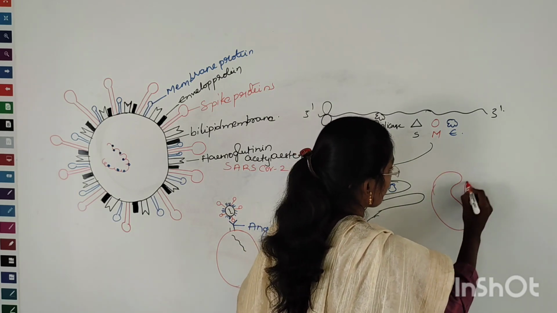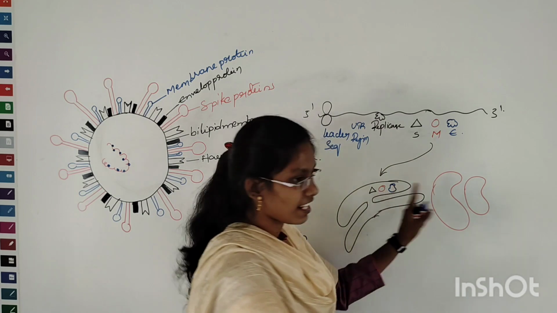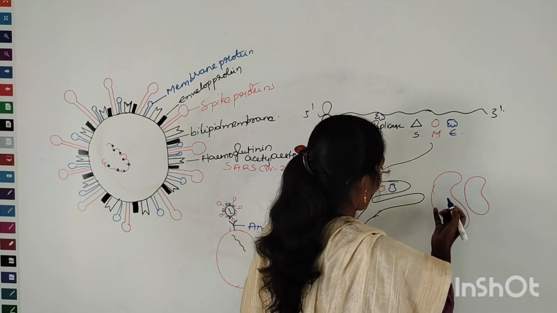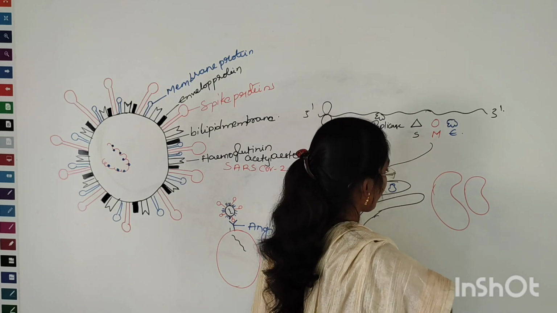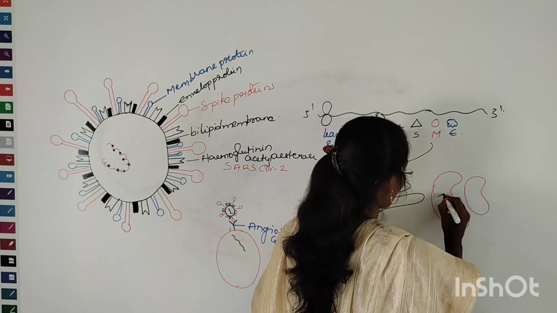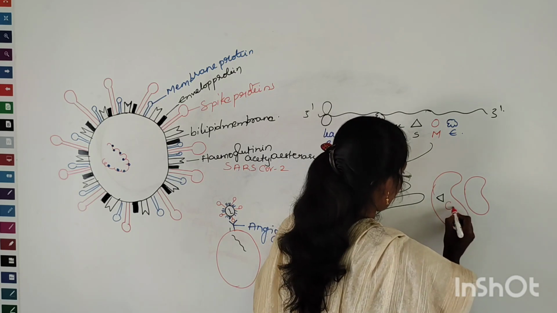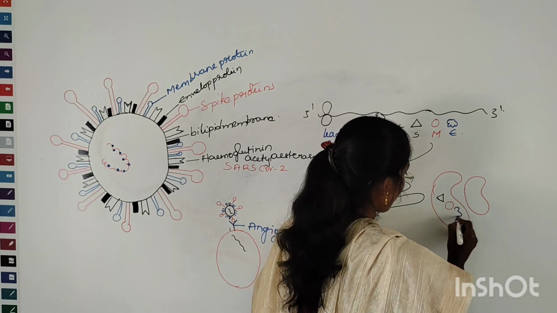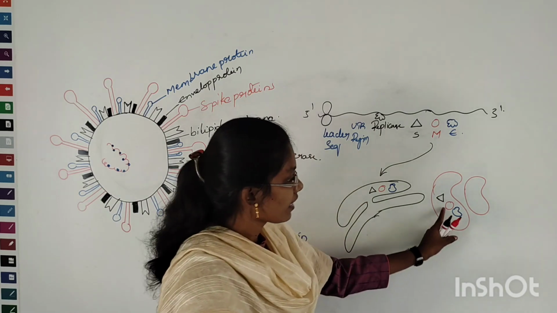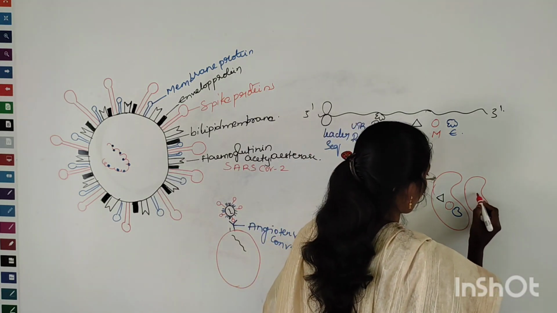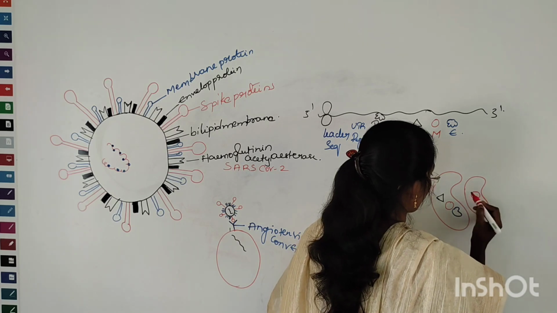Here is the Golgi apparatus. Through vesicular transport, they are transported to the Golgi apparatus, and there they get polymerized, right? This is the spike protein, then membrane protein, and this is envelope protein. They get glycosylated and start polymerization and form a beautiful capsid here, right?